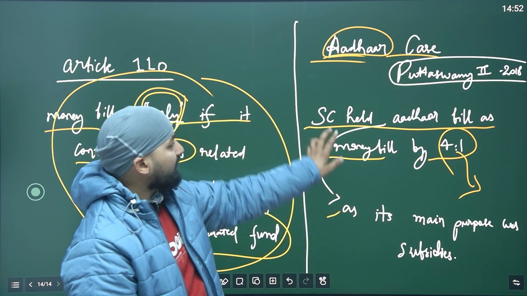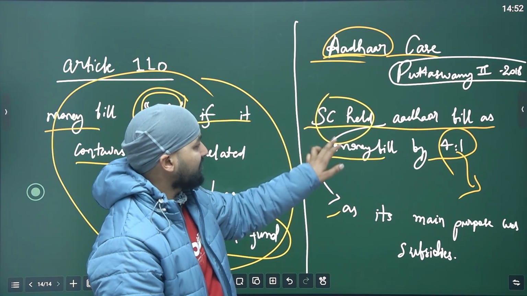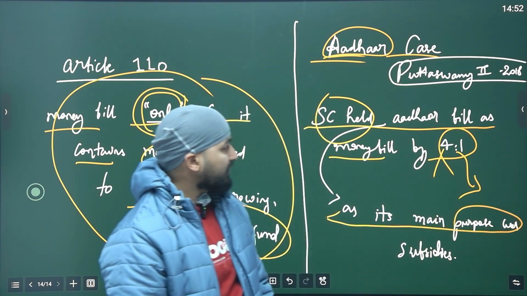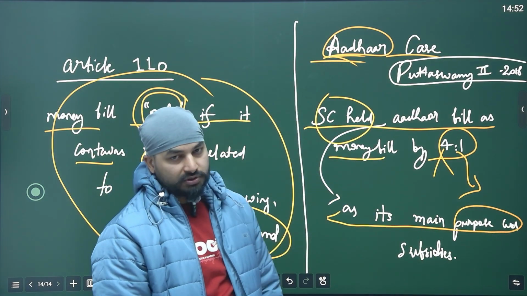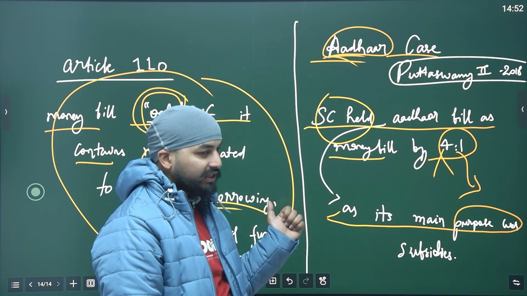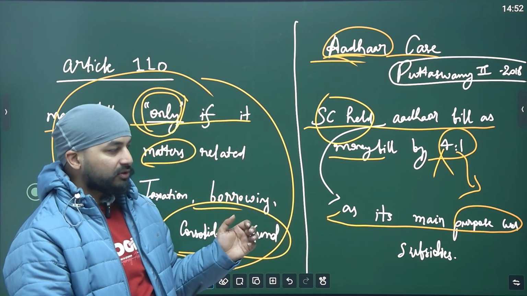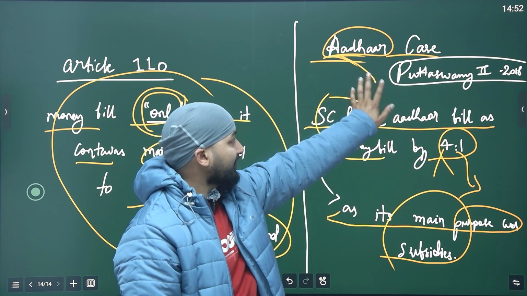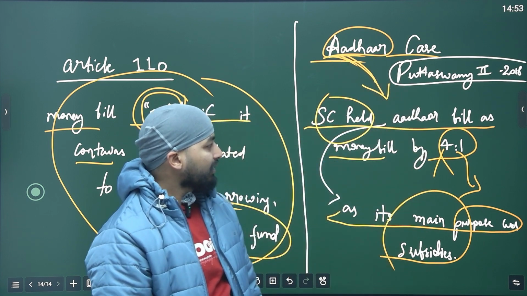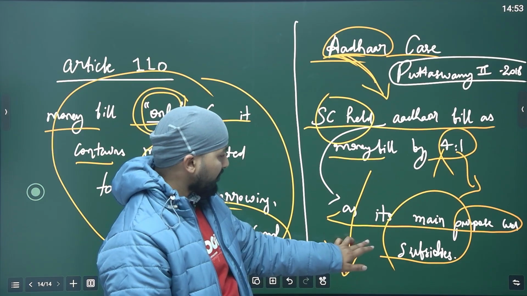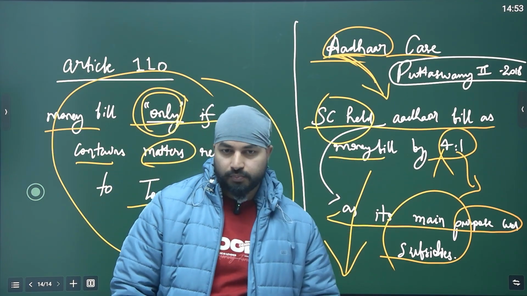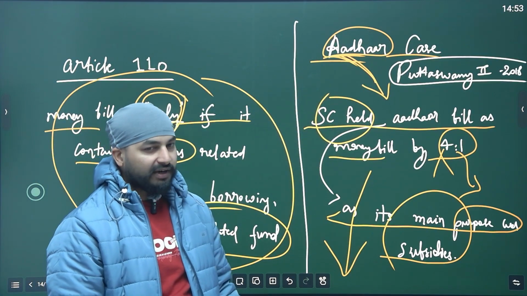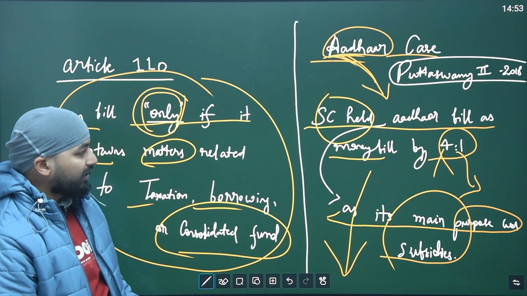The argument of the others was that the dominant purpose of Aadhaar was to distribute subsidies. So it is related to the Consolidated Fund of India because there will be some spending. So this is part of a money bill. But it is currently in the Supreme Court also, being discussed whether it has been given a very wide meaning or not. So it will be decided.